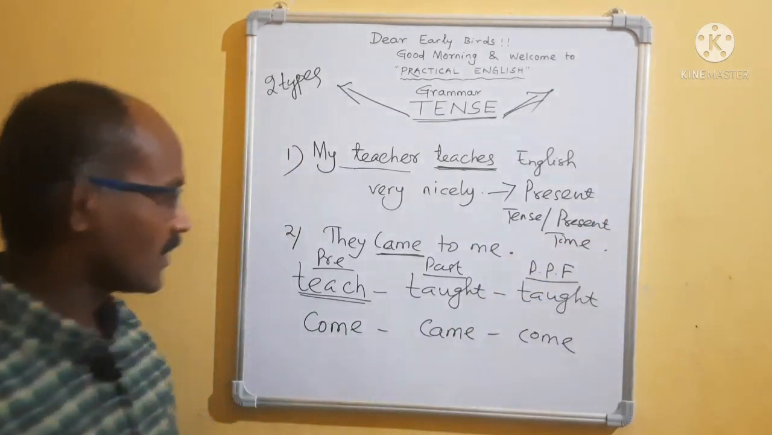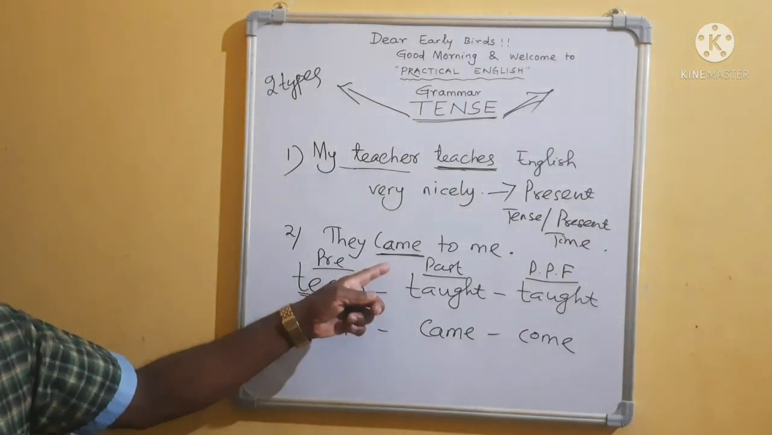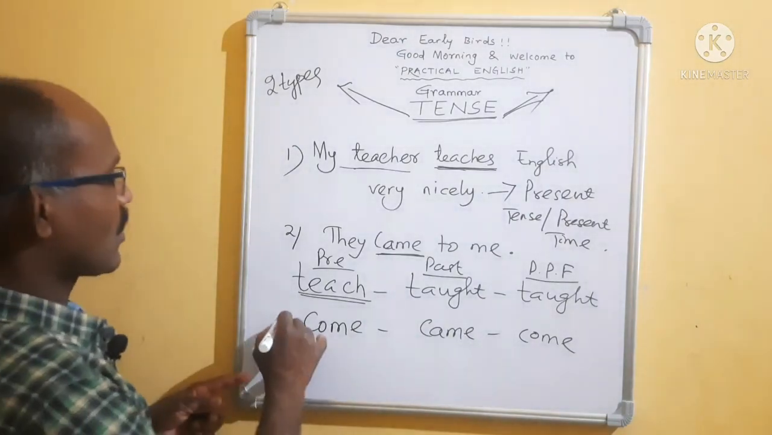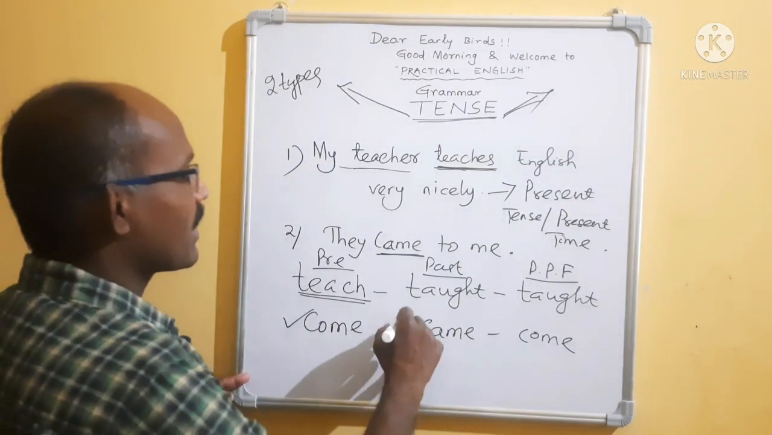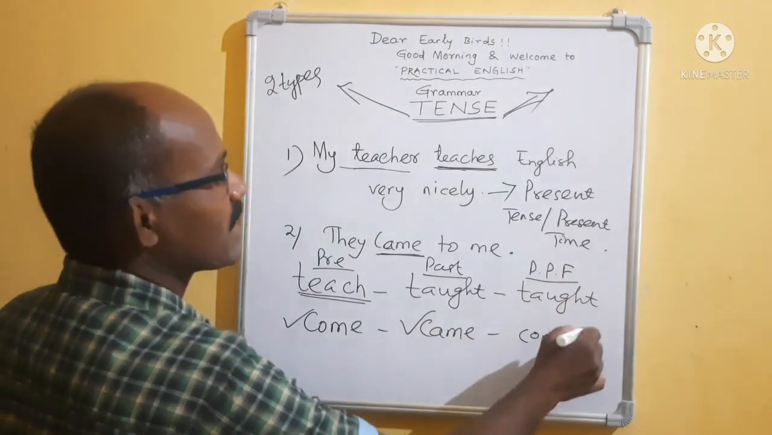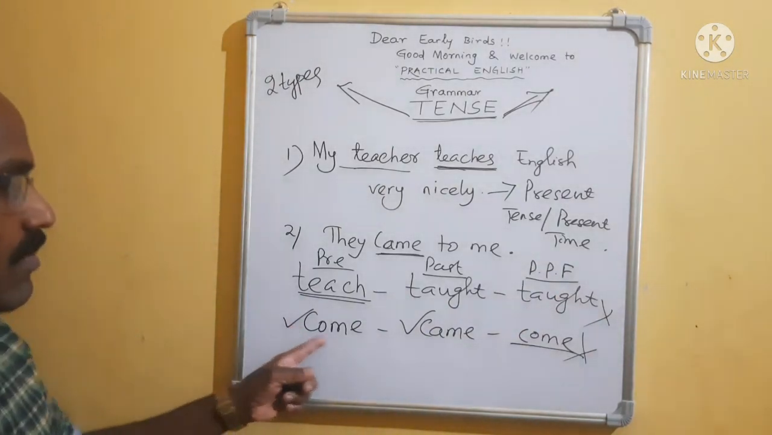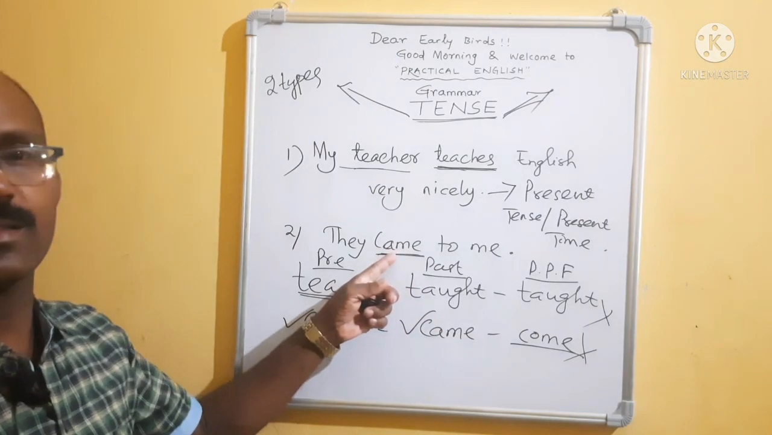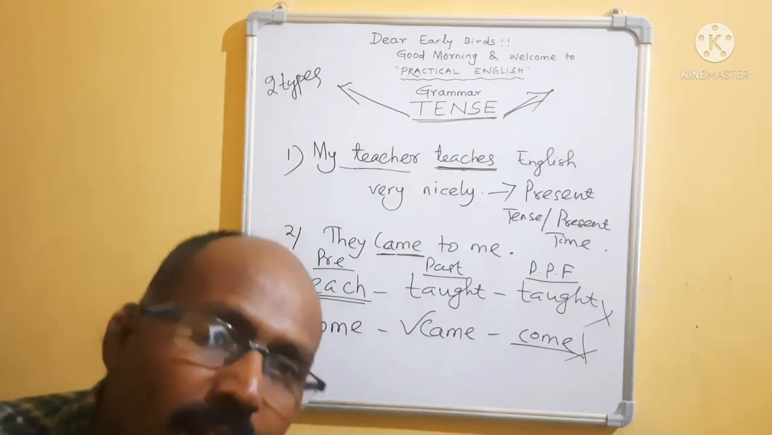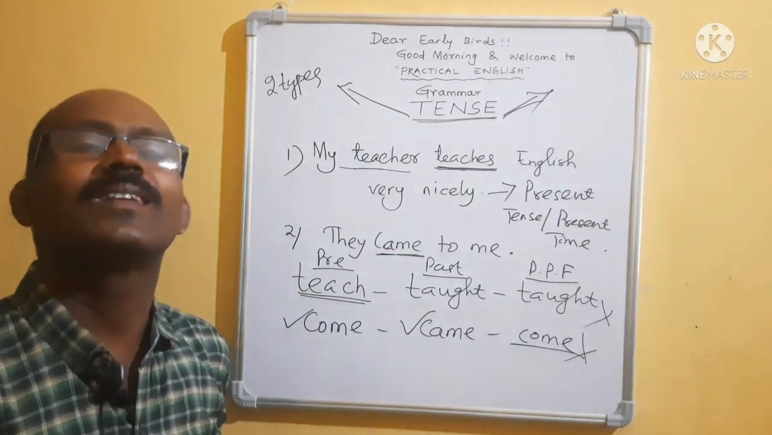Okay. Then come to the second. Came. Came means what? Come is present tense. Came is past tense. It is the past participle form. Where will it be used? I will tell you later on. Okay. Come. Came. Came means past tense. Now, where is the future tense?